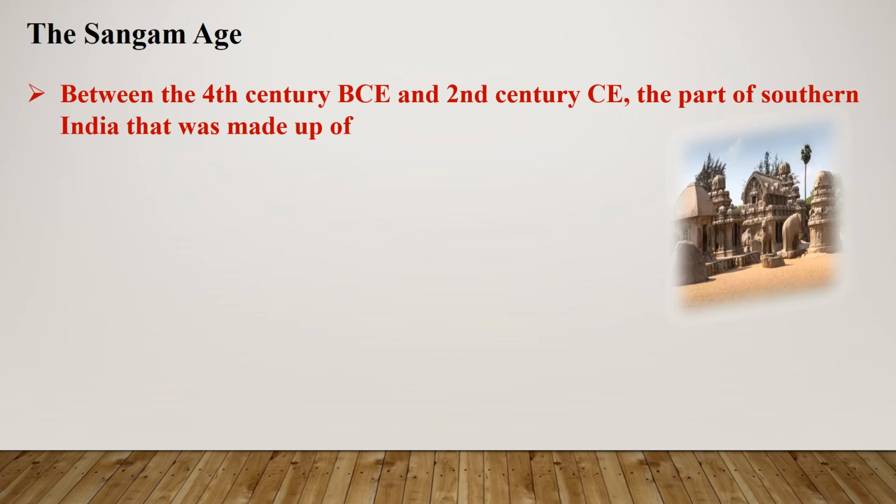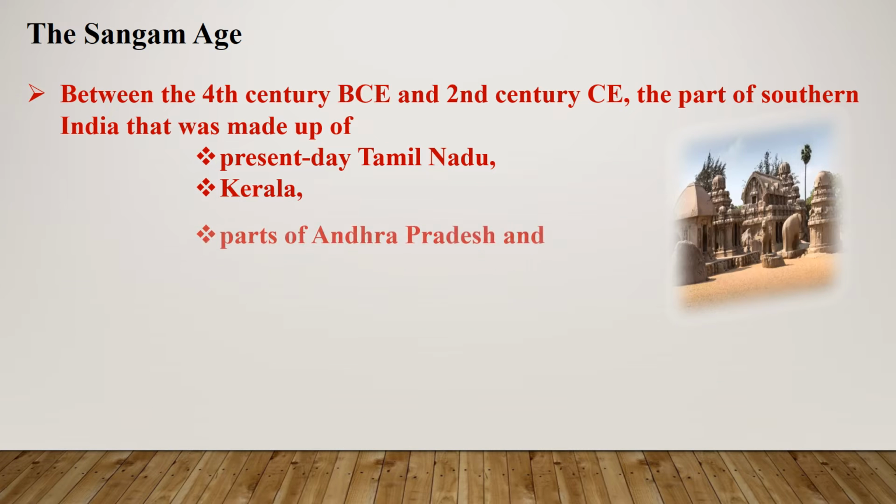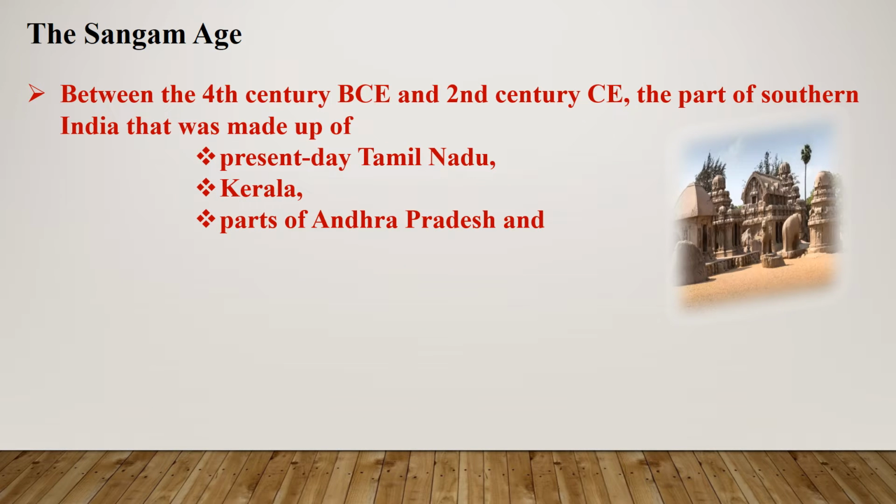The Sangam Age, between the 4th century BCE, before Common Era, and 2nd century CE, that is Common Era. The part of southern India that was made up of present day Tamil Nadu, Kerala, parts of Andhra Pradesh, and Karnataka was known as Tamilakam.